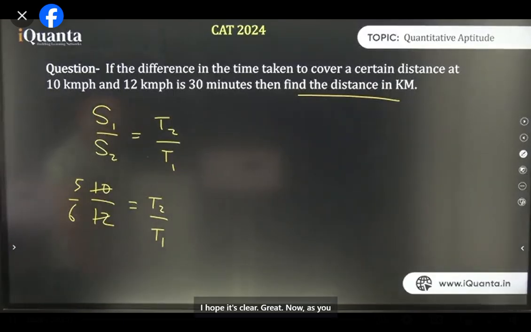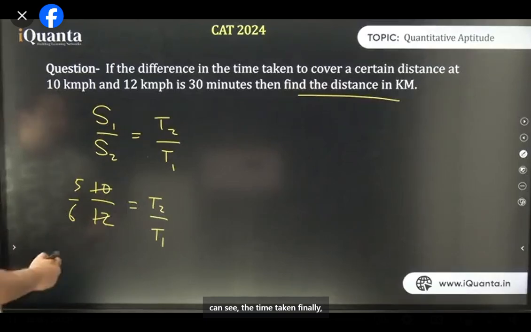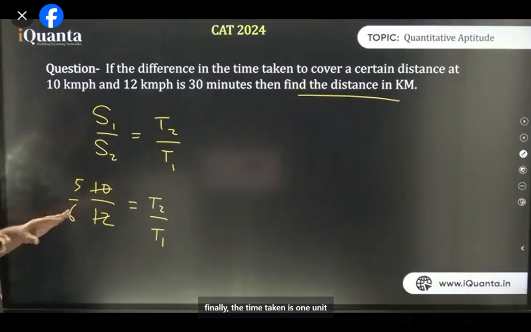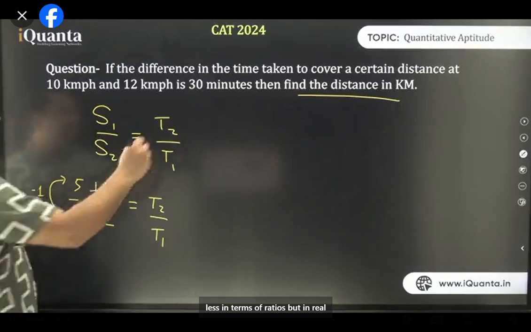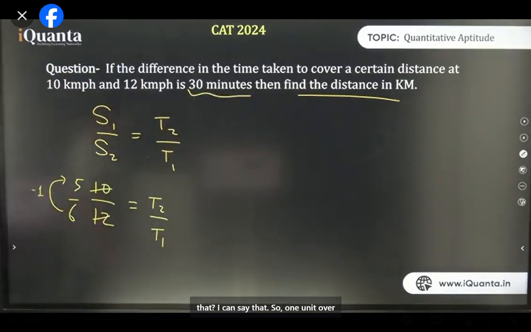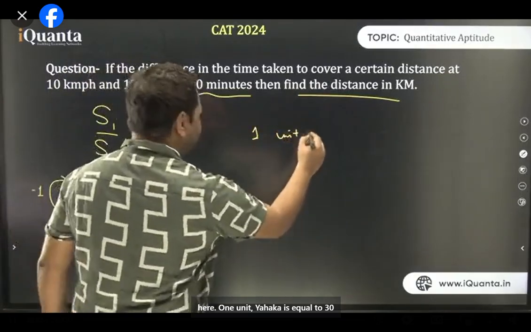I hope it's clear. Great. Now, as you can see, the time taken is 1 unit less in terms of ratios, but in the real world, it is 30 minutes less. Can I say that? I can say that. So 1 unit over here is equivalent to 30 minutes.